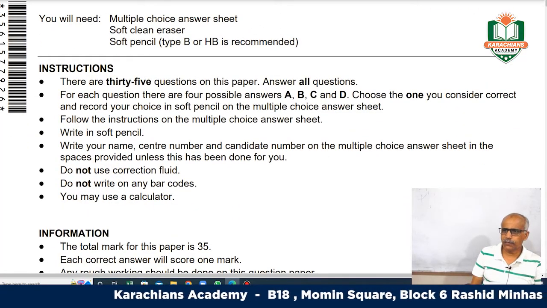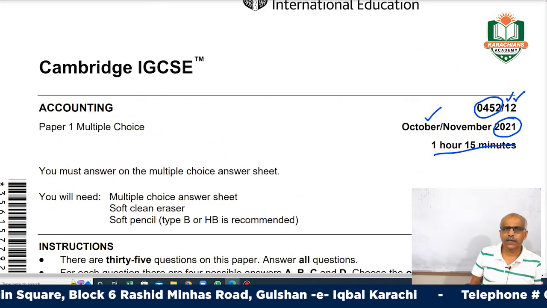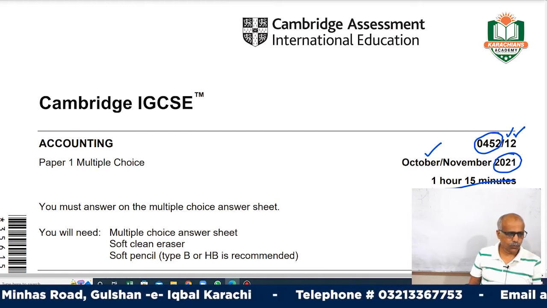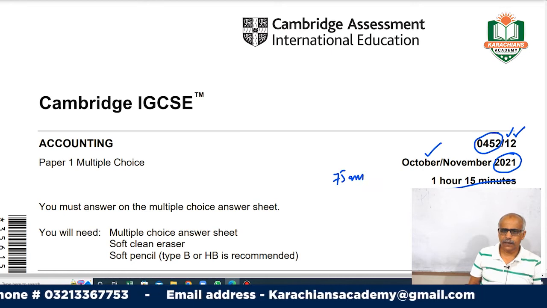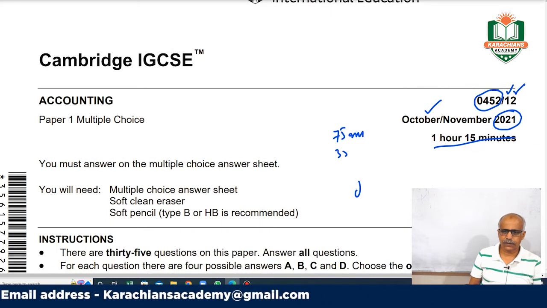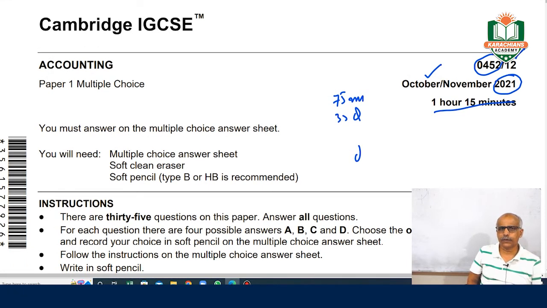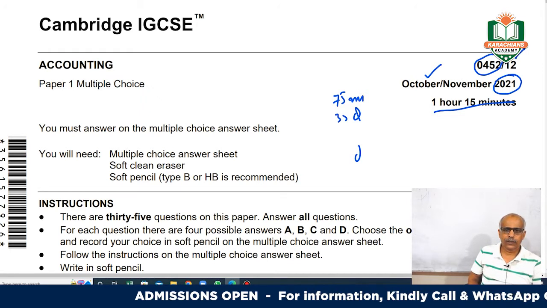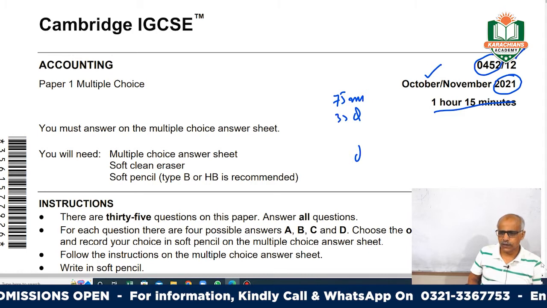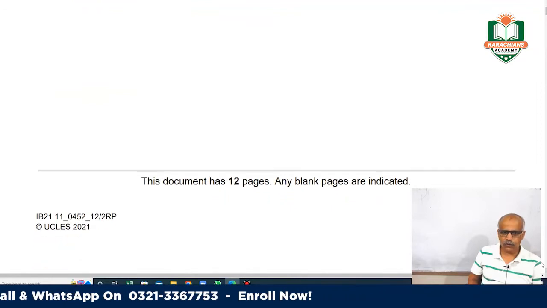How much time do you have? You have 75 minutes. The total time given is 1 hour and 15 minutes, and the total time is 75 minutes, right? And you have to solve 35 questions, so you get 2 minutes for every question. Try to capitalize your time on the easiest questions by doing them quickly so that you have enough time to do the complex ones. So move on to question number 1. Let's see what question number 1 says.